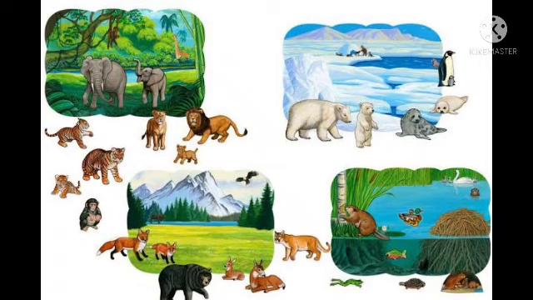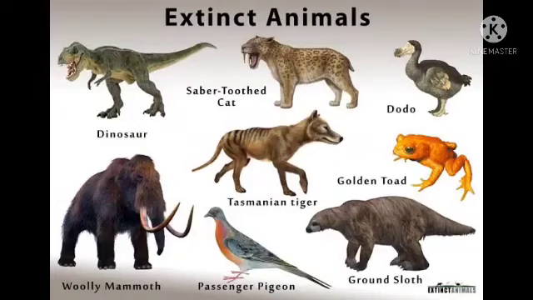Animals have some special features that make them comfortable in their area, their comfort zone. This is called adaptation.